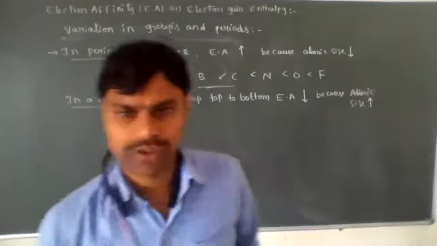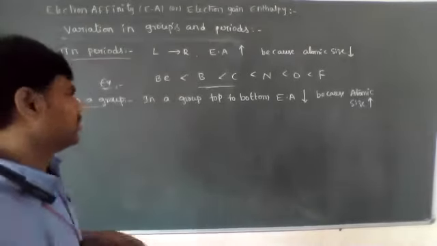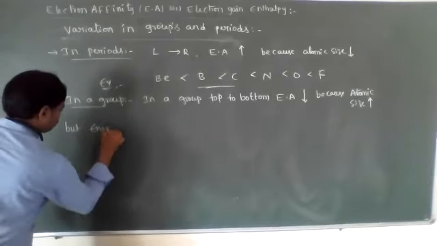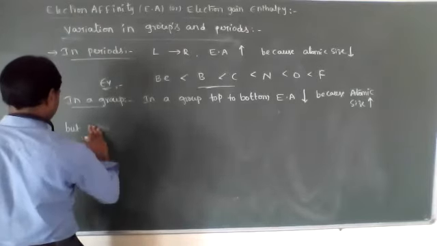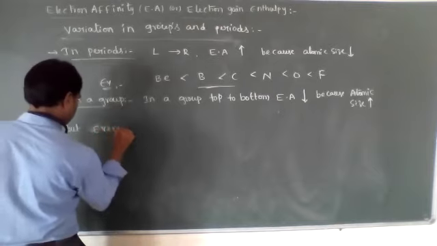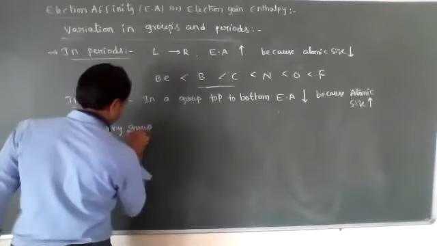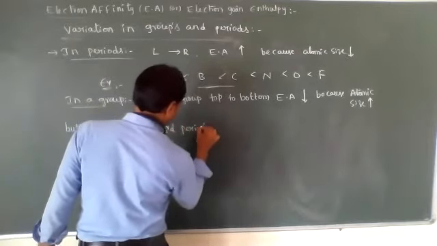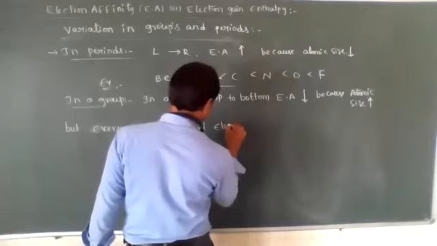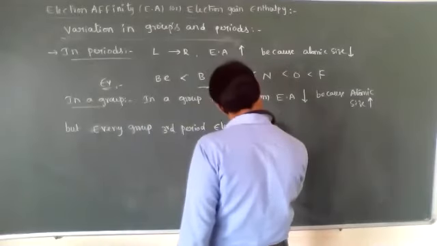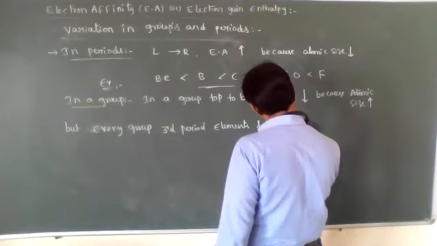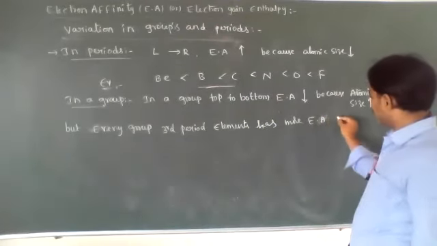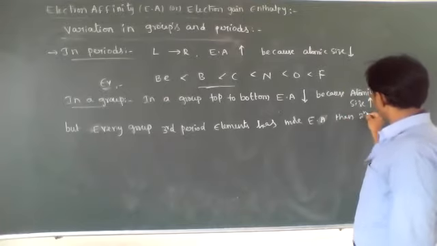Okay, students, it's very clear. But here a small exception is there. In every group, third period elements have more electron affinity than second period elements.